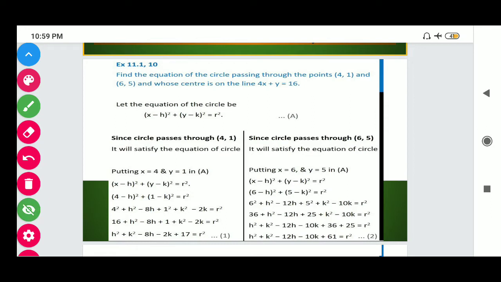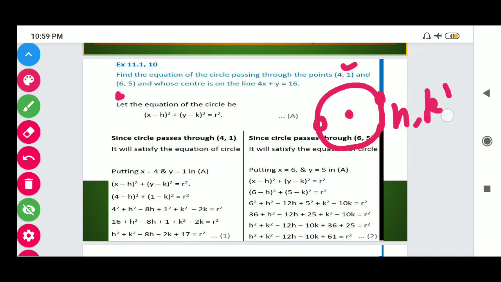Find the equation of the circle passing through the points (4, 1) and (6, 5) and whose center is on the line 4x + y = 16. Here in this question, we have a circle and the circle passes through two points (4, 1) and (6, 5), and the center is (h, k), and this center (h, k) lies on the line 4x + y = 16.